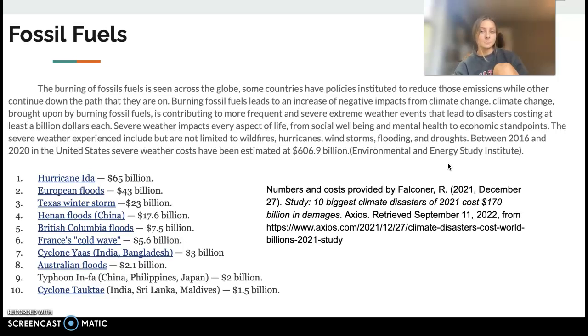Severe weather impacts every aspect of life, from social well-being to mental health to economic standpoints. The severe weather experienced includes, but is not limited to, wildfires, hurricanes, windstorms, flooding, and droughts. As seen in the list below is how climate change has brought on the severe weather, which costs these countries billions, if not trillions, of dollars. And that also affects their economy because now they have less money to put into other things as well as advancements.